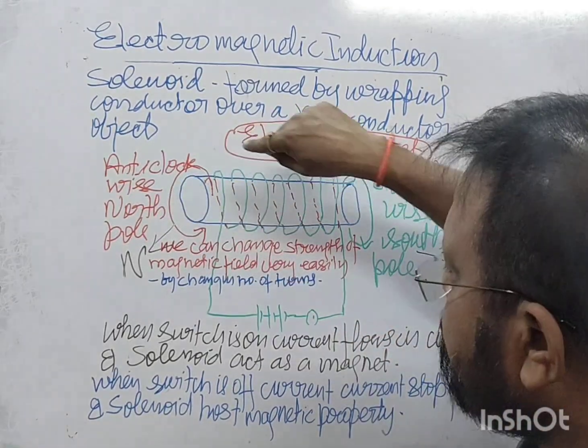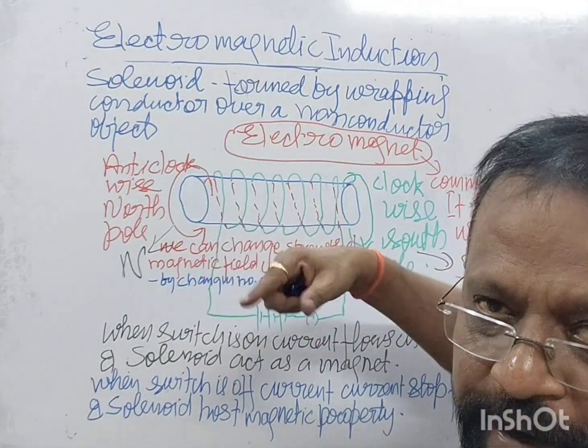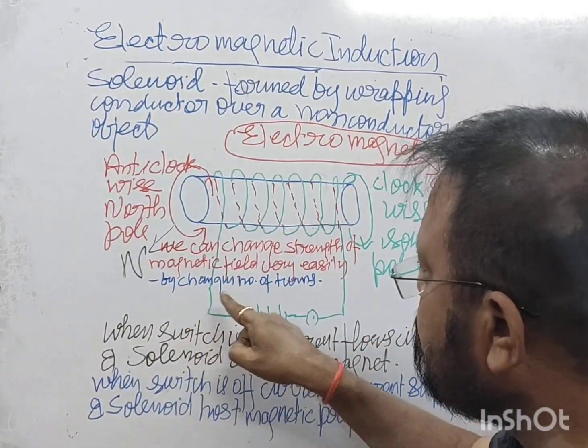If you decrease the number of turns, then magnetic field decreases. So by changing the number of turns.